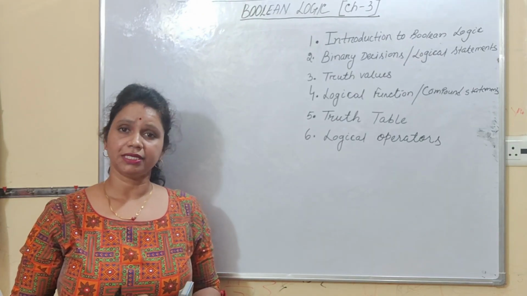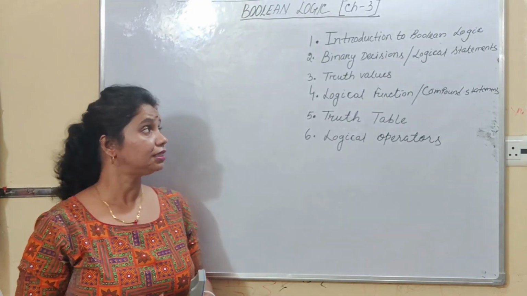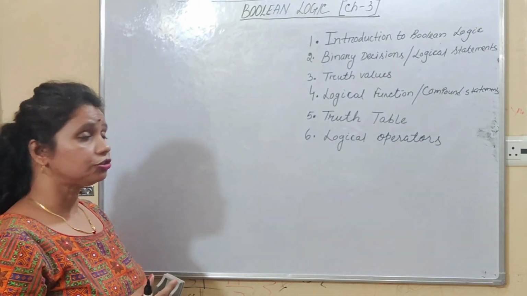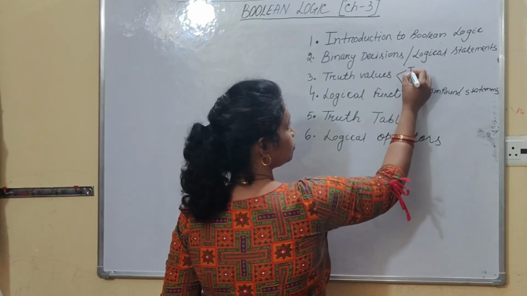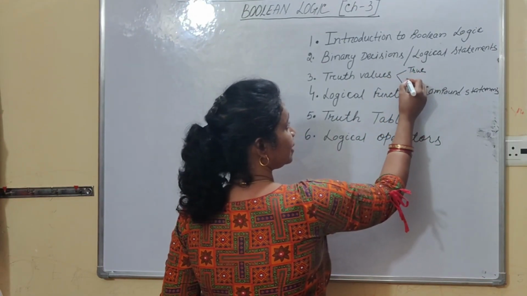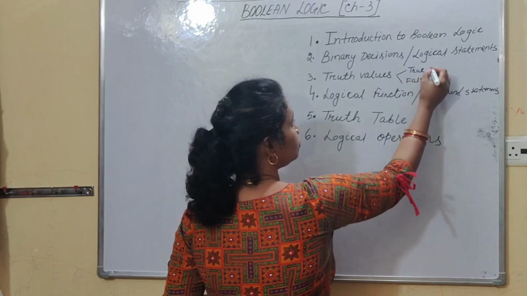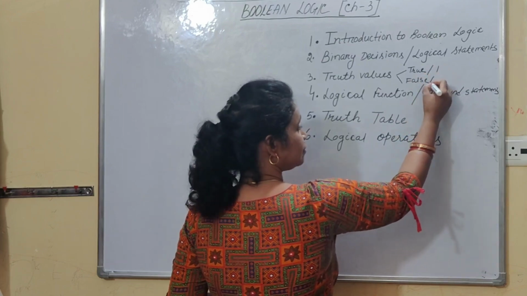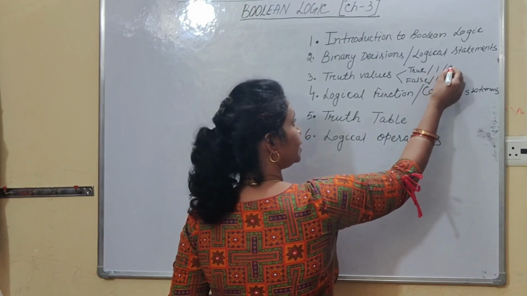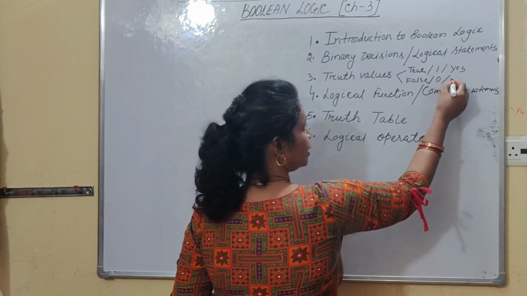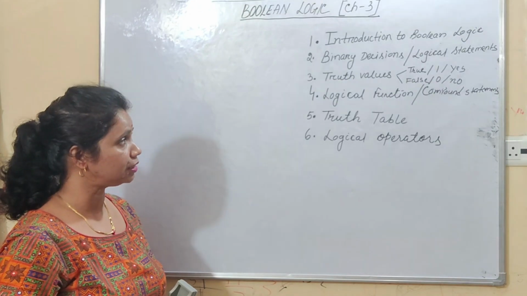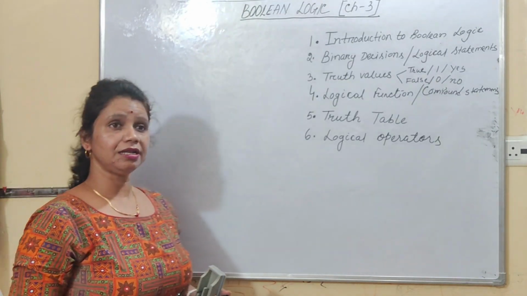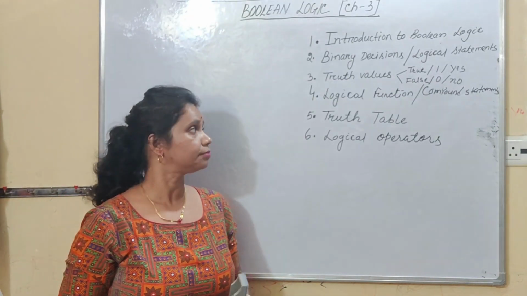So these two values, true and false, are known as truth values. True is denoted by 1, false is denoted by 0, and true is also known as yes, false is also known as no. So logical variables have the truth values.